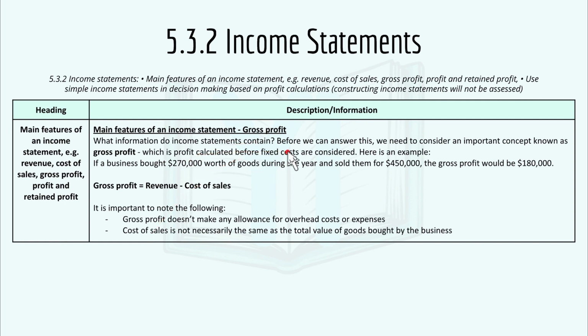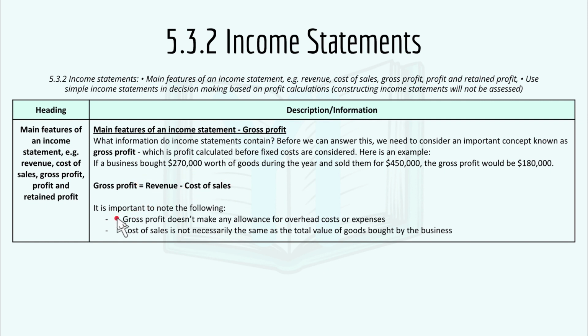Then we have gross profit. What information do income statements contain? Before we can answer this, we need to consider an important concept known as gross profit, which is the profit calculated before the fixed costs are considered. So here are some examples. Number 1, if a business bought 270,000 worth of goods during the year and sold them for 450,000, the gross profit will be 180,000, which is just this value minus this value. Gross profit equals revenue minus cost of sales.